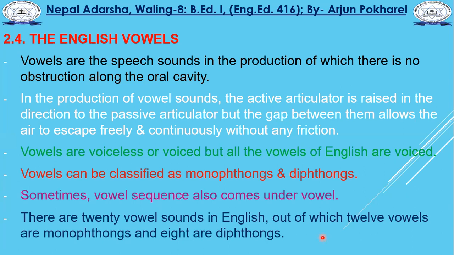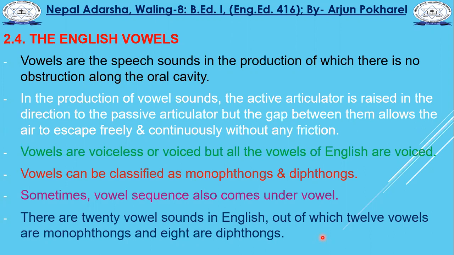I also gave you the list of these 20 different vowels in our physical class, including monophthongs and diphthongs.